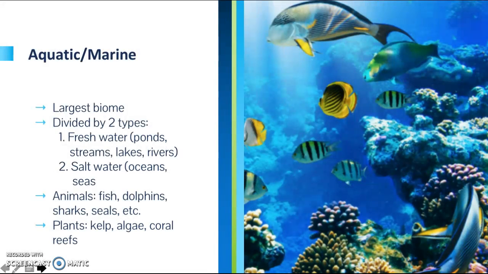Basically, this is any part of the Earth that is covered in water. It is the largest biome and it is divided into two types, freshwater and saltwater. The animals you can find here range from fish, dolphins, sharks, seals, and plenty more. You can find kelp, algae, and plenty of coral reef here.